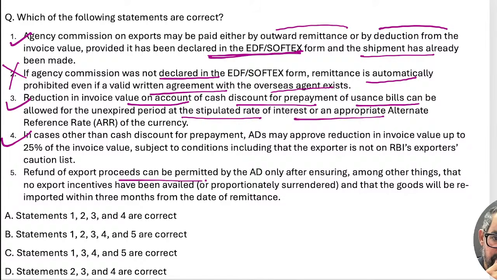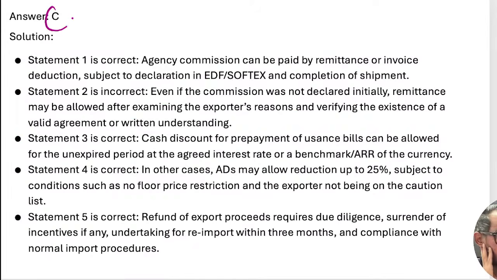Refund of export proceeds can be permitted by the authorized dealer only after ensuring, among other things, no export incentive with this and goodwill of this particular one. This is also correct. So 1345 means option C should be the right answer for this particular one also, right? Next one, guys.